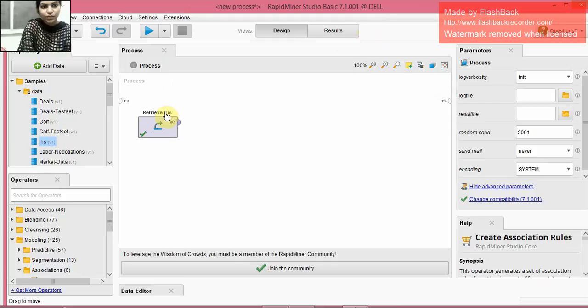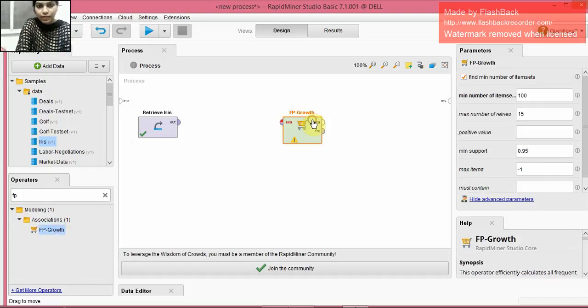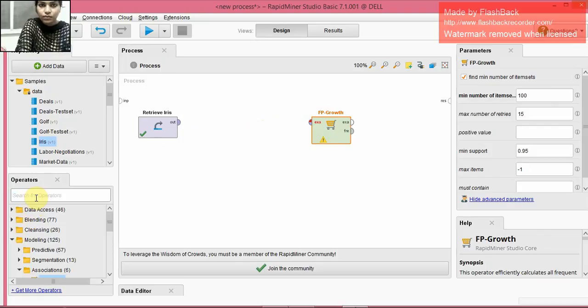So to proceed, we use the iris dataset over here and the FP growth operator in order to find the frequent item sets. But a problem is that we can't connect the dataset directly to the FP growth because FP growth works on attributes which are binomial in value. So first we need to convert the data into nominal and then into binomial.